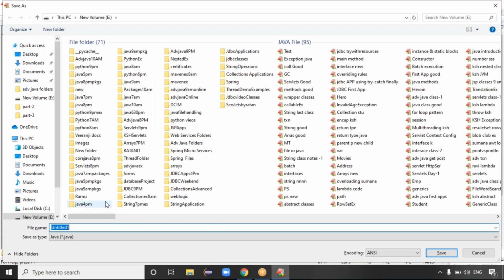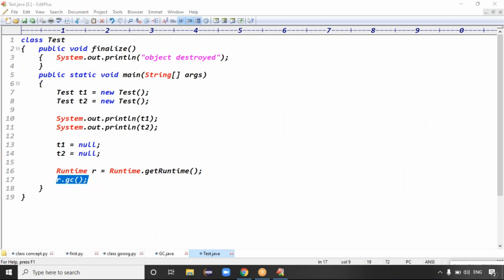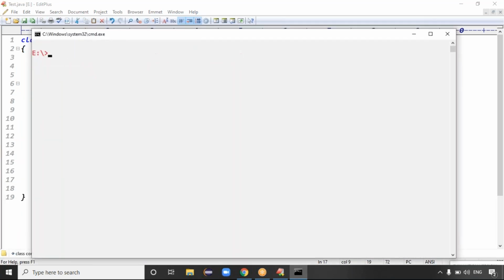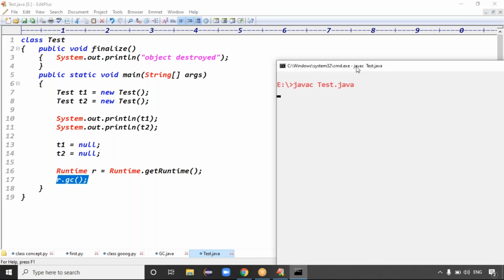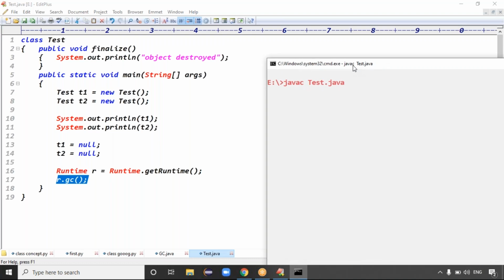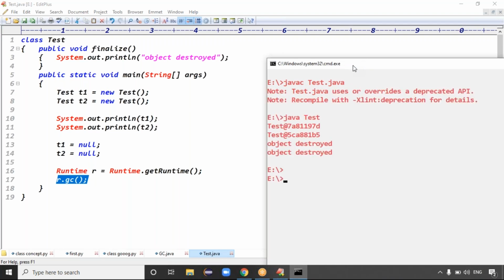You can save this code in local disk E, in a file called Test.java. Open the command prompt, go to local disk E, and compile Test.java. The code compiles fine. Then run the class, Test. We got the output "object destroyed" two times. Initially we have the objects, next we are destroying those objects, so the destroyed message executed twice. Is it clear now?